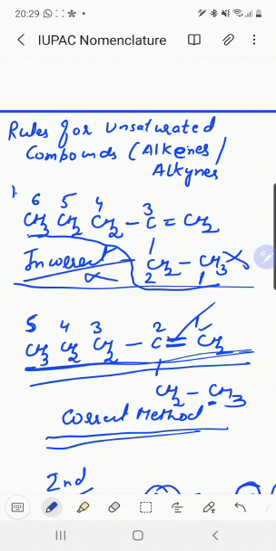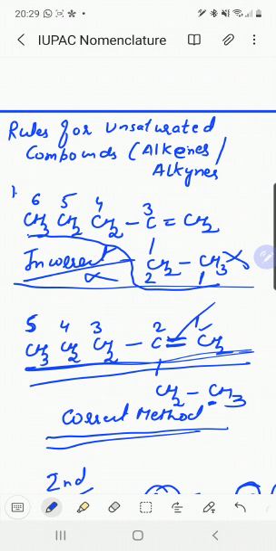The third rule is if there is a choice of numbering, we will give preference to the double bond in comparison to the triple bond. And if an organic compound contains a double or triple bond, the locant or positional number is always placed before its suffix. If both double and triple bonds are present, their locants are written before their respective suffixes. The terminal E from the suffix "-ene" is removed in that case while writing the complete name of the compound.